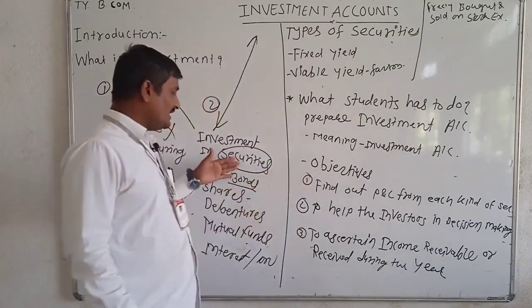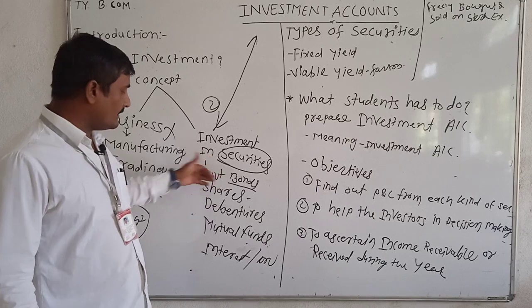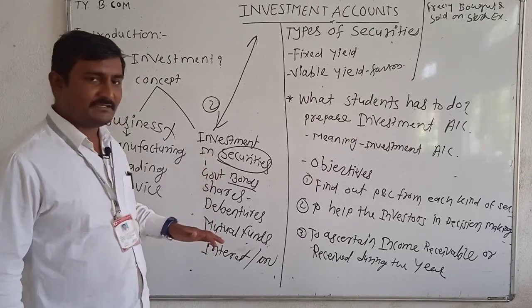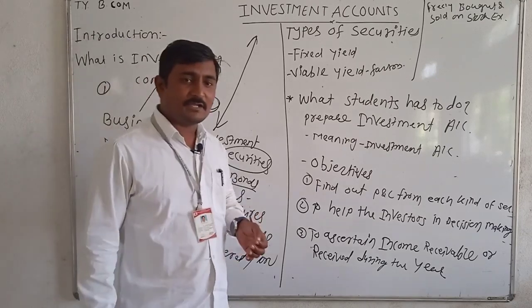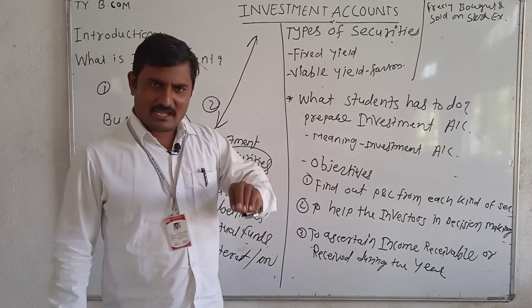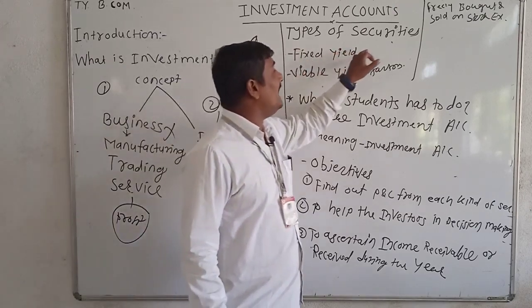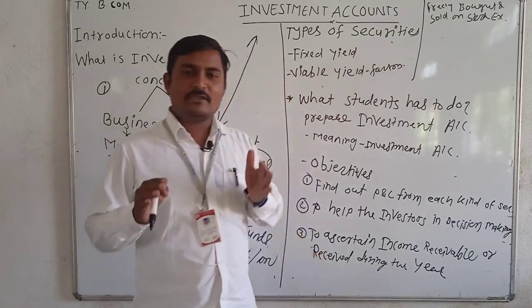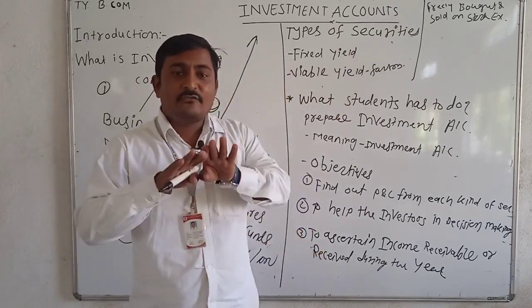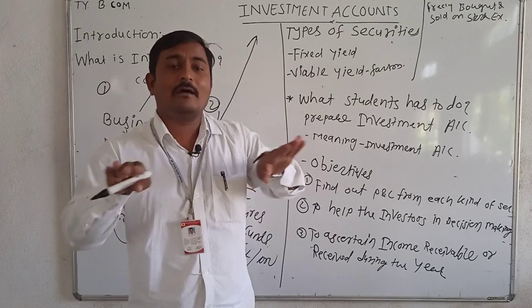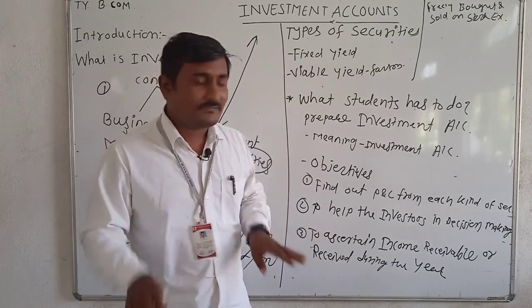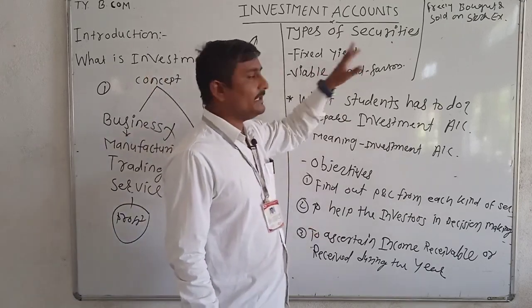As I told you, money is invested into these types of securities: government bonds, shares, debentures, mutual funds. Generally there are two types of security. The first is fixed yield security, the security which yields a fixed income over a year or over a time. This is known as a fixed yield security.